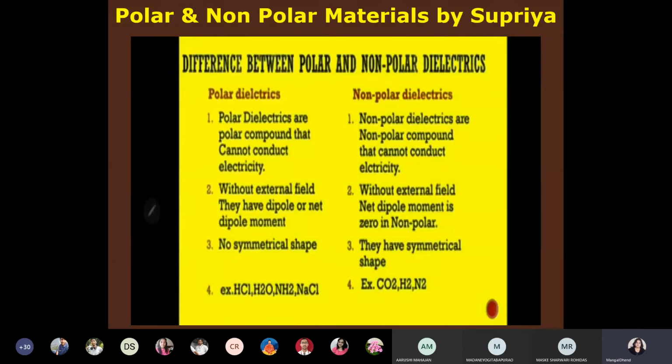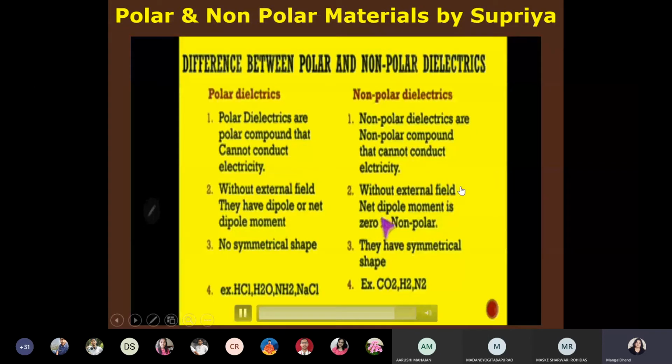Now, let's see the difference between polar and non-polar dielectrics. Polar dielectrics are polar compounds that cannot conduct electricity. Non-polar dielectrics are non-polar compounds that cannot conduct electricity. Without external field, they have a net dipole moment in polar dielectrics.